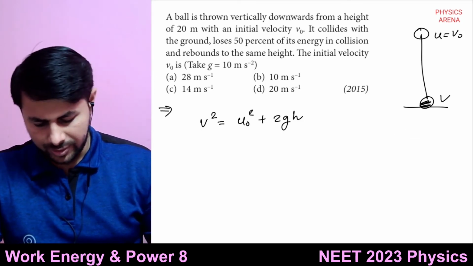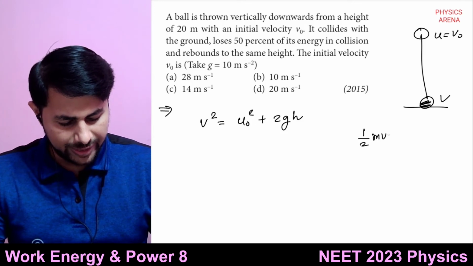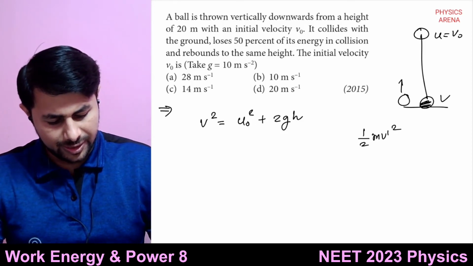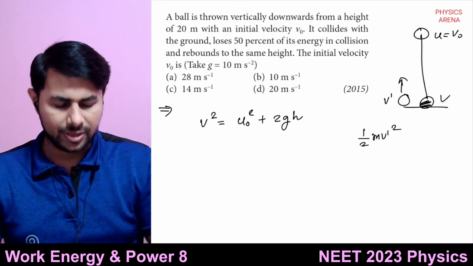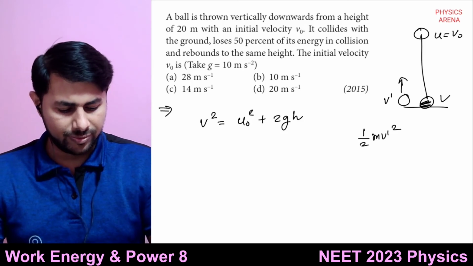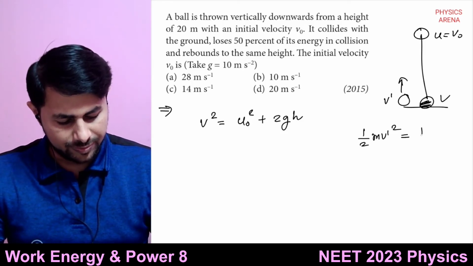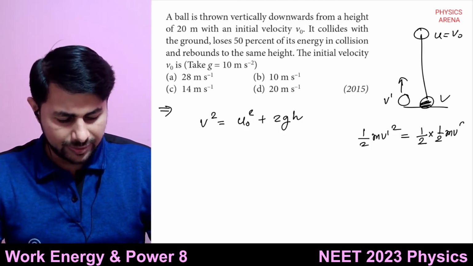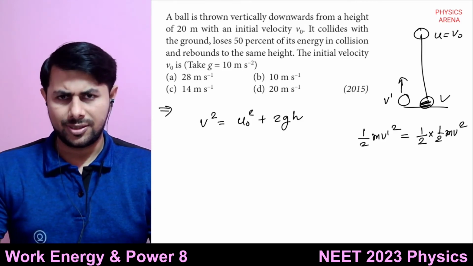Okay, see, half of m into v dash square. What is v dash? The speed with which it rebounds. It collides with speed v. The speed with which it rebounds is v dash. So half of m into v dash square is equal to half of m into v square, because 50% of energy is lost. This is clear.